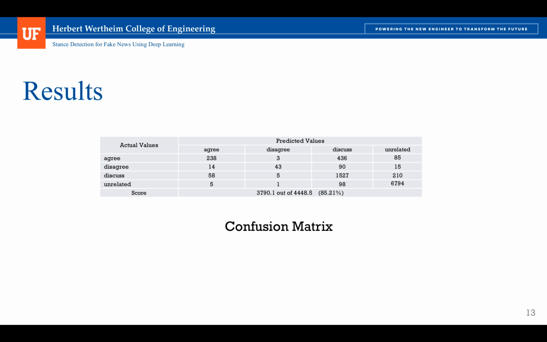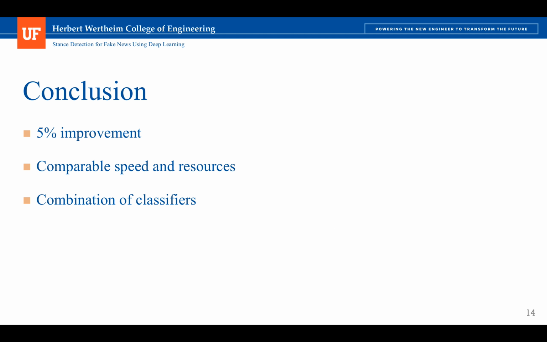This table shows the confusion matrix for the data predicted, classified using the LSTM model, where I was able to achieve an accuracy of 85%, which is around 5% higher than the accuracy achieved by the baseline gradient boosting classifier, which is around 79%. So as part of this experiment, I was able to achieve a 5% improvement using the LSTM model while having comparable speed and using the same resources.